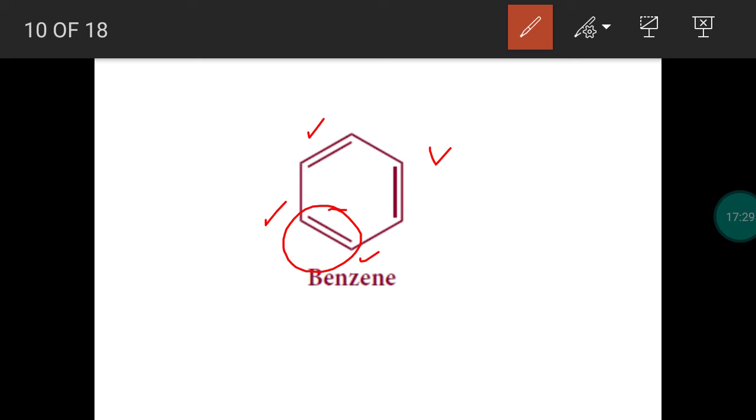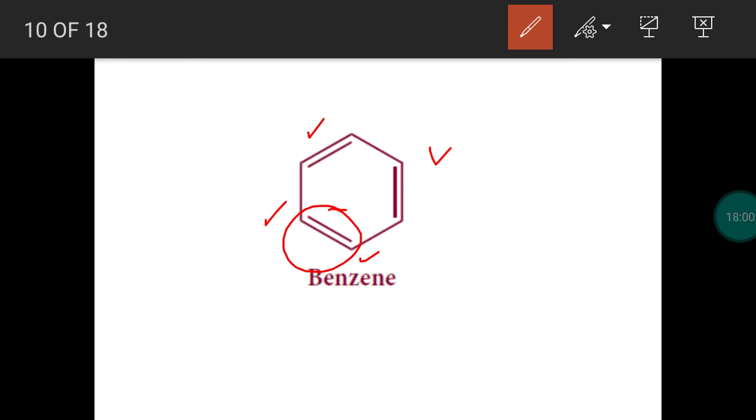There is an easy way of finding the delocalization. It is conjugation. If there is an alternate single bond and double bond present, there will be delocalization. This is a general concept. This is not applicable for all structures. In a compound, if there are alternate single and double bonds, it is called conjugation, and this will be in delocalization, not a localized one.